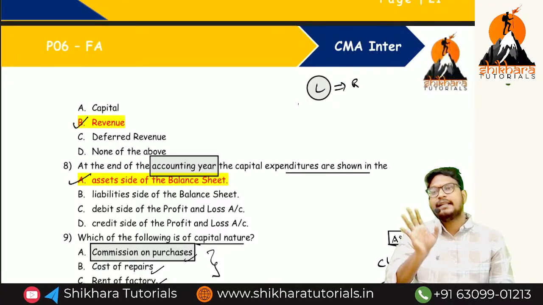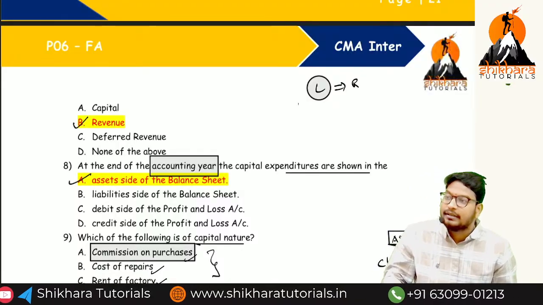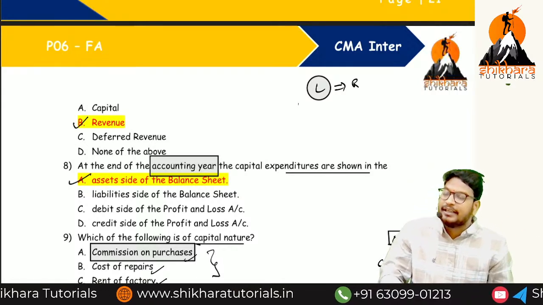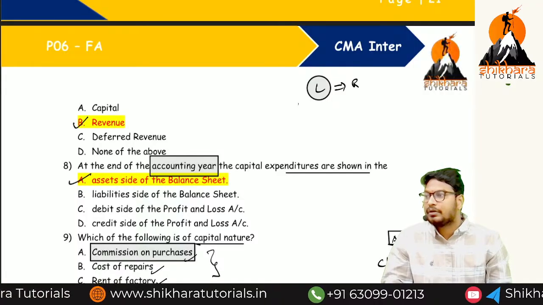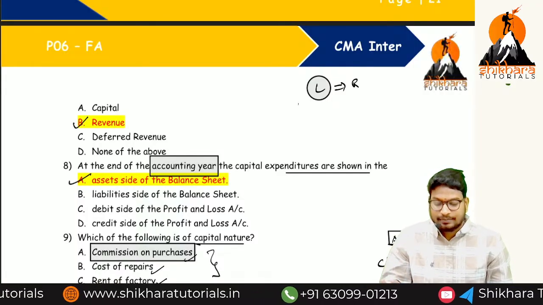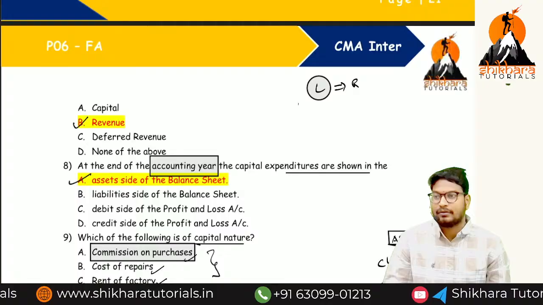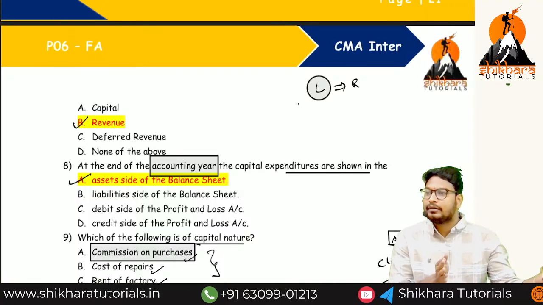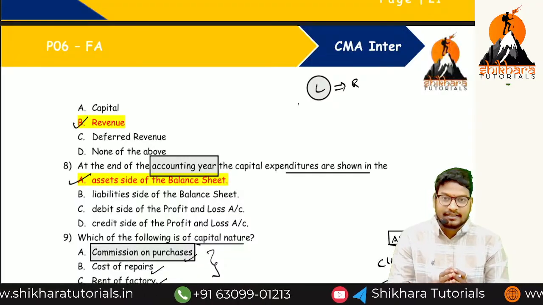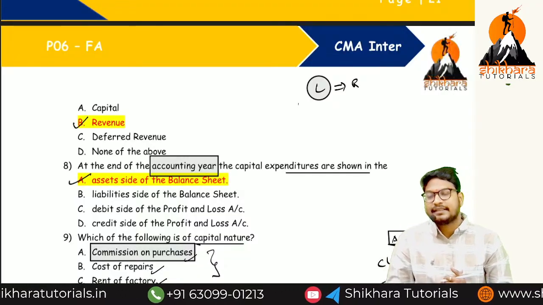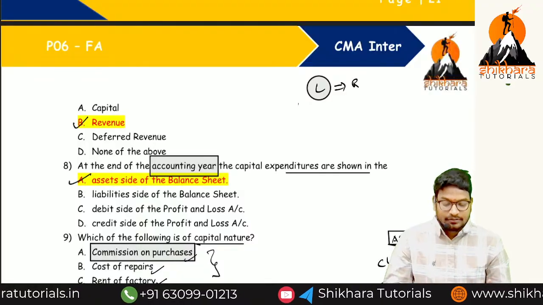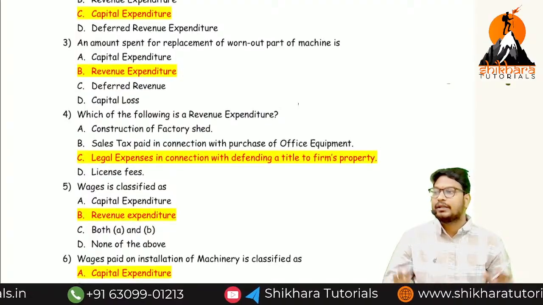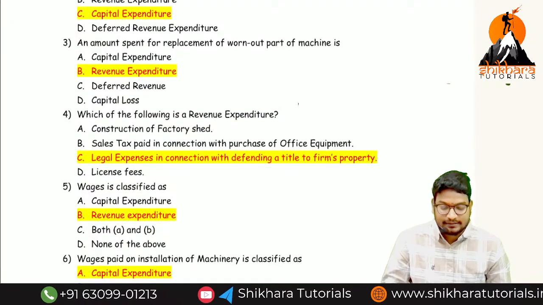When coming to legal expenses, all the legal expenses are revenue expenses, even though they are linked with the factory shed, whatever. All the legal expenses are called what? Revenue expenses. Is there any doubt? So that is my conclusion. If any normal repairs are incurred but the capacity does not increase, that is called revenue expense. If the capacity increases, that is called capital expense. So this is the conclusion. Is there any doubt? This is how we complete the total concept about capital and revenue transactions.